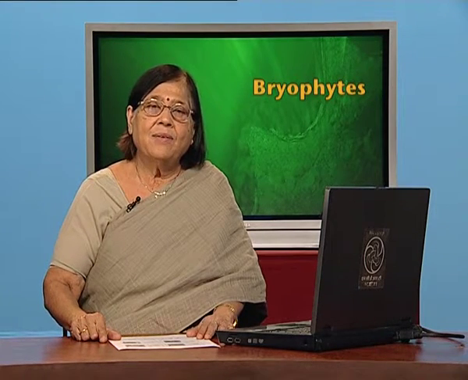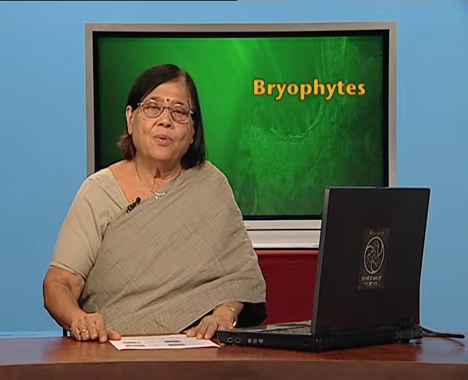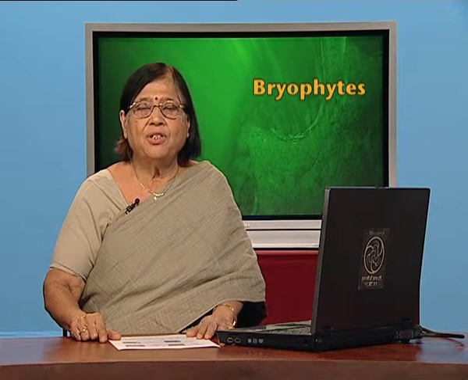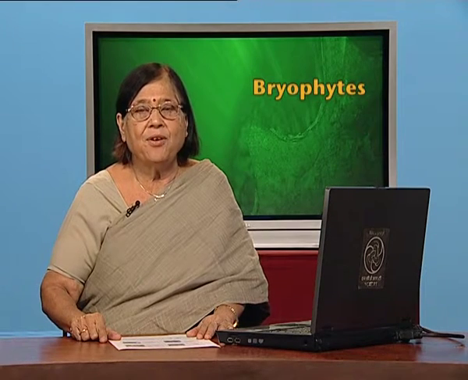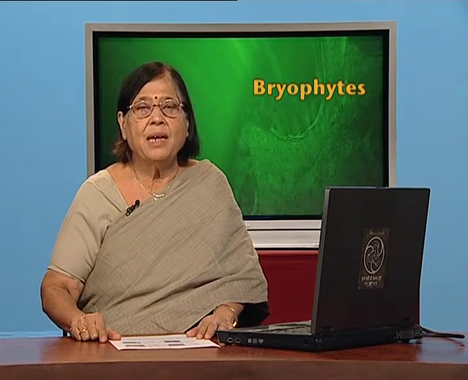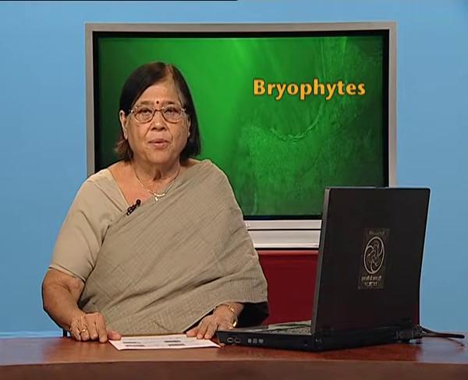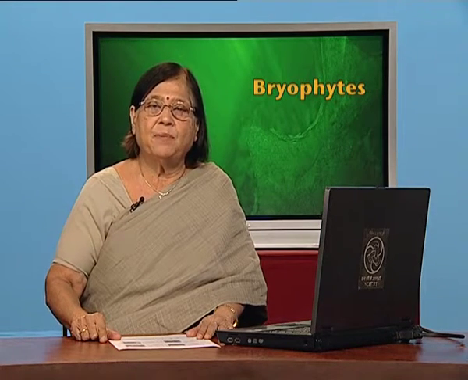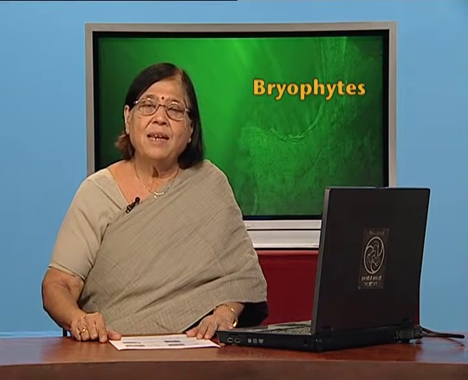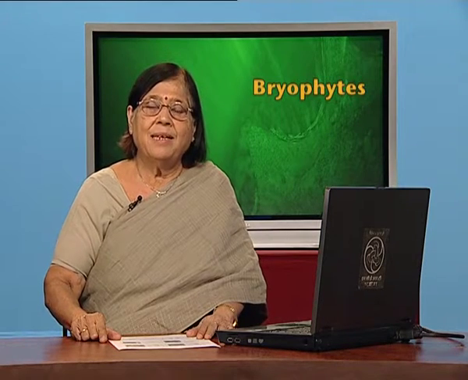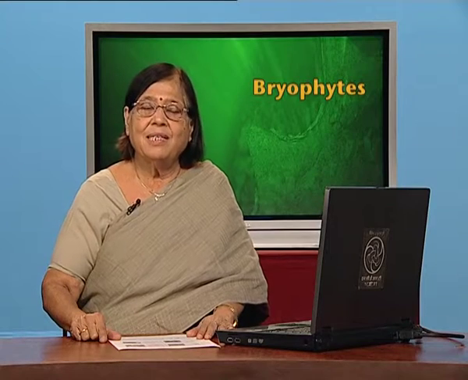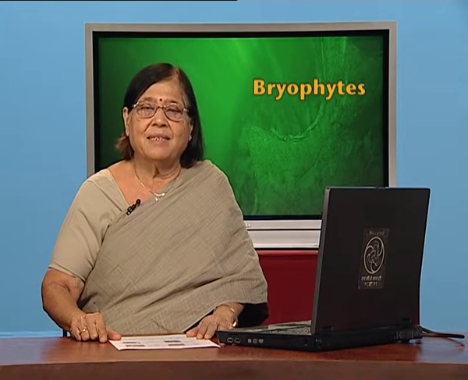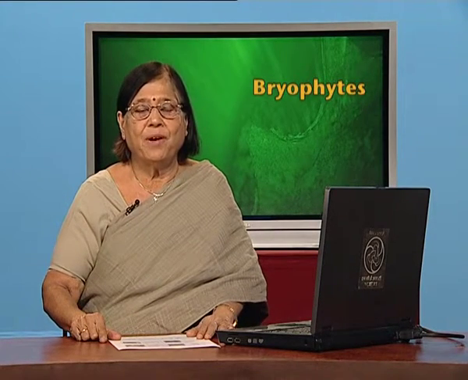This zygote will undergo normal mitotic division to produce sporophyte. Please again remember, it is not going into reduction division right now. So, sporophyte is produced which lives on gametophyte because gametophyte is photosynthetic. So, this sporophyte gets food through gametophyte.